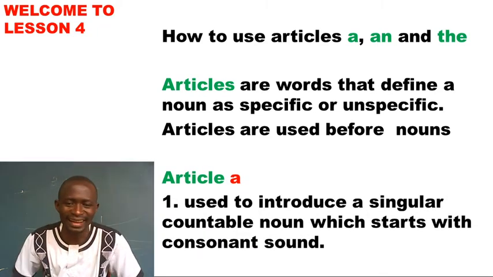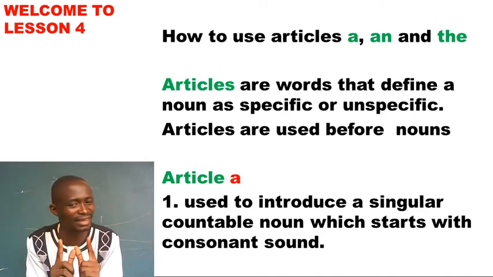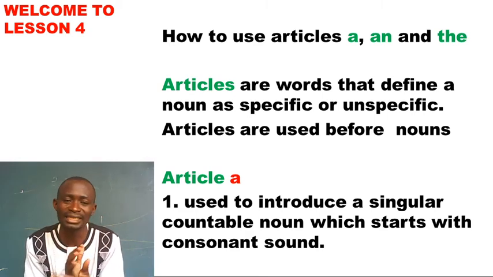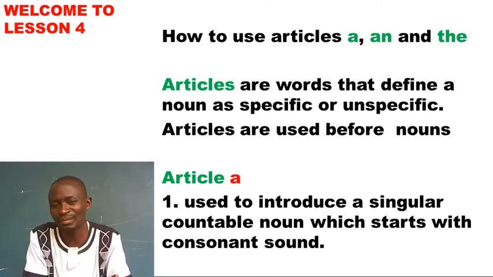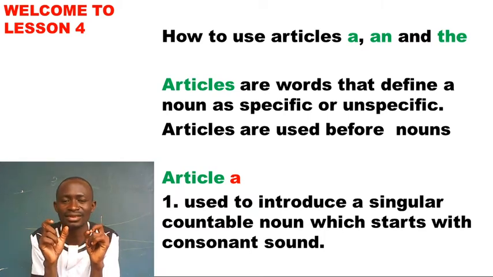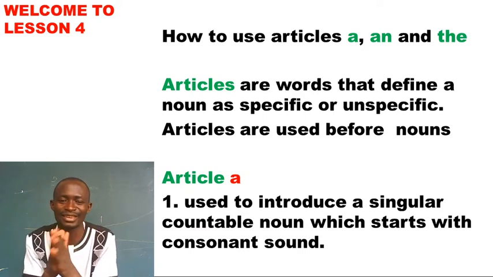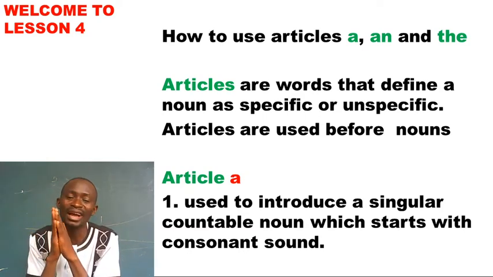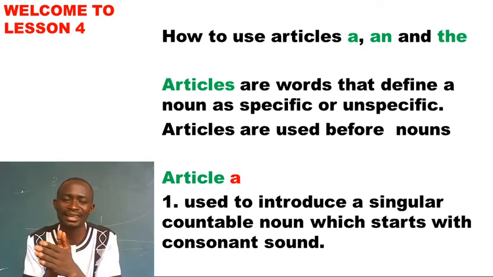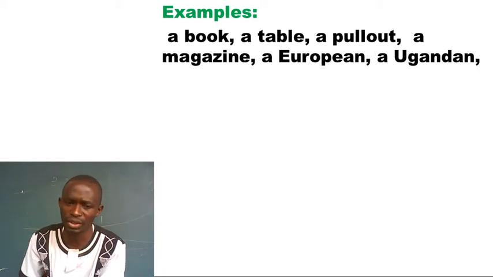This article a is used to introduce a singular countable noun which starts with a consonant sound. We learned consonant sounds in our early primary 1-2. From the 26 letters of the alphabet, we have vowel letters and consonant letters, and so we have vowel sounds and consonant sounds. What are we referring to especially? Look at the examples. We have a book.